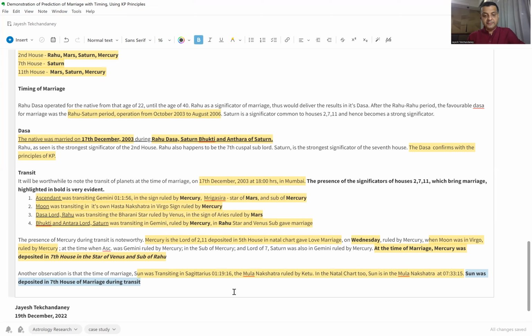Well, very good example here that we have looked at, where we understood how the sublord gives the promise of marriage, and how the significators of the second, 7, and 11 give us the timing of the marriage, the Dasa, Bhukti, and the Antara, and how these can also be validated, or rather, the transits, how the transits also conform to the prediction, or the rules of prediction that Professor Krishnamurti has delivered. So yeah, well, Krishnamurti Paddhati is a very good technique and very systematic approach to making predictions.